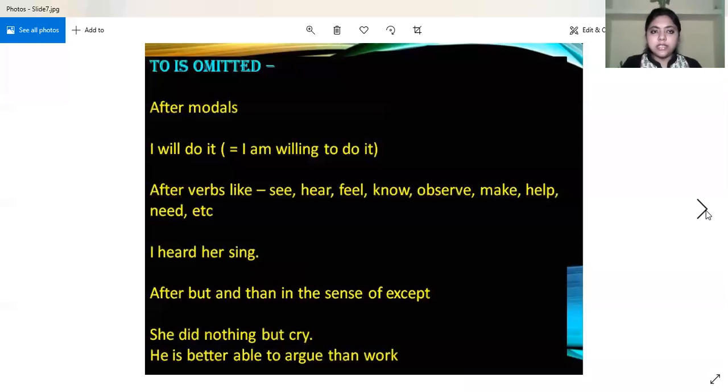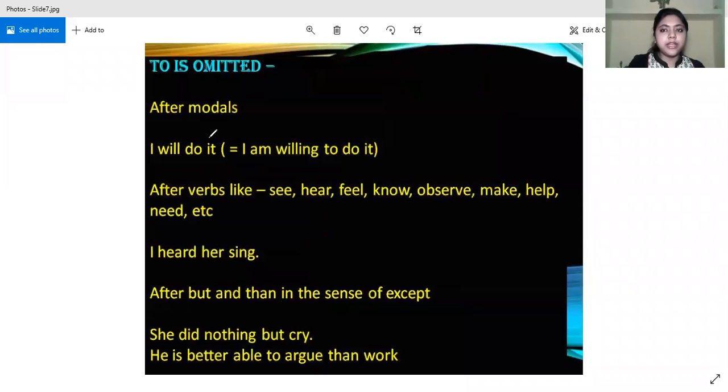But there are certain cases where the verb is an infinitive, but the word to is omitted. We'll see where we have to omit to, because exceptions are always there. To is omitted after modals. We learned about modal auxiliaries, right? What were the modals? Words like may, will, would, can, could. After such words, we do not use to.